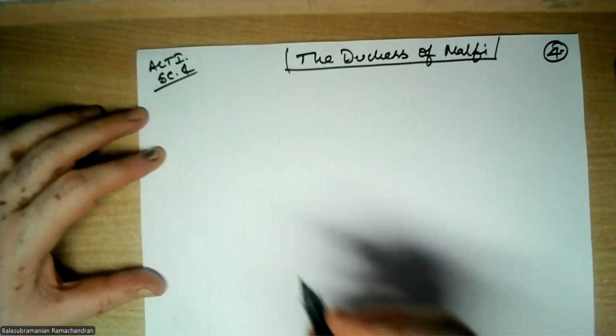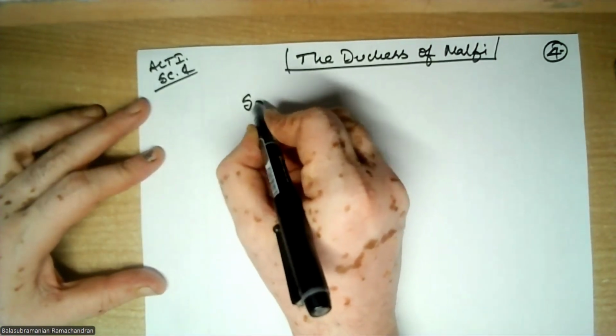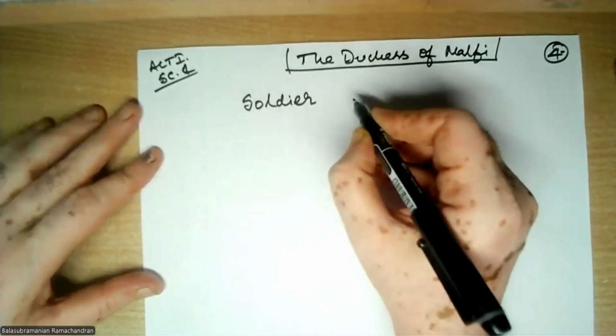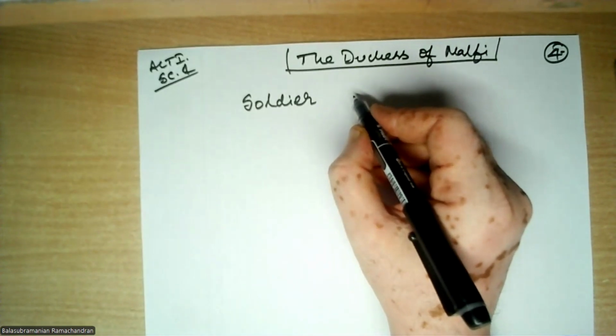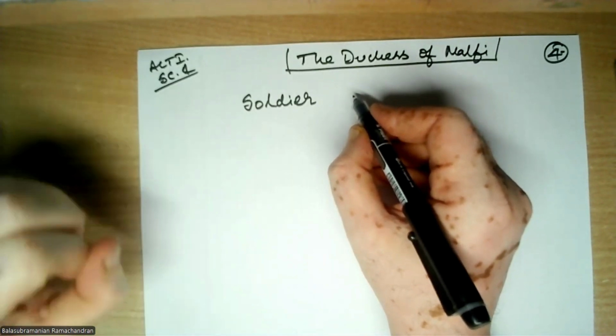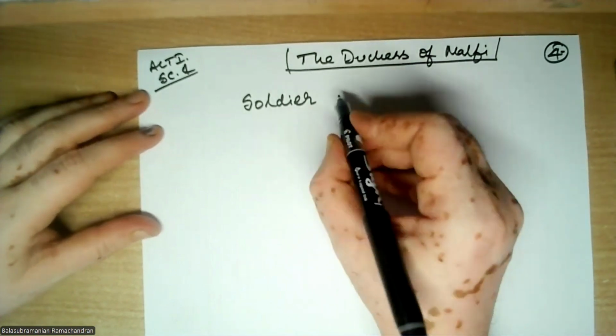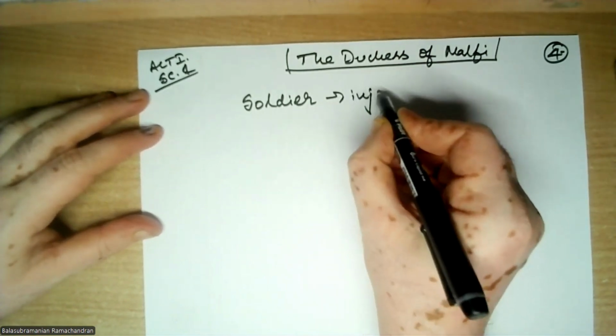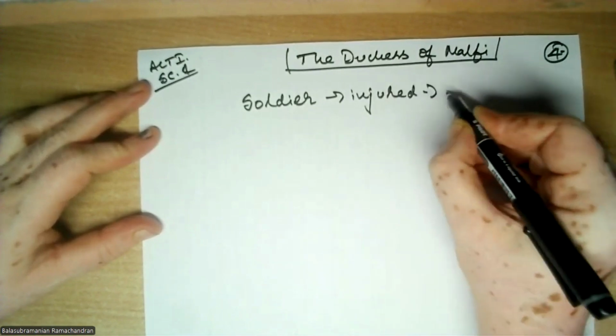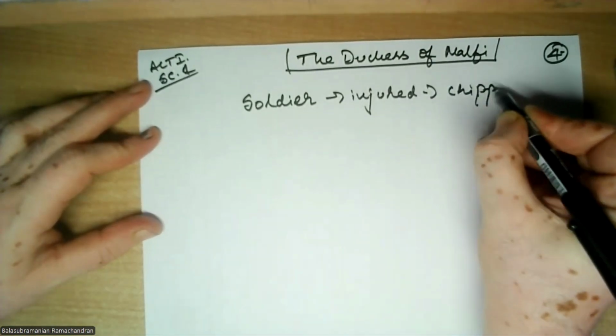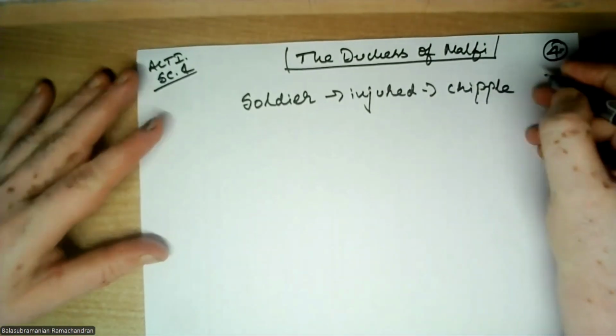And then Bosola says something about what a soldier does. He compares himself with a soldier, and he says that a soldier is someone who gets injured. If he gets injured, he becomes a cripple for life. He is affected for life. What do you mean by a cripple? A cripple is a person who cannot lead a normal life.